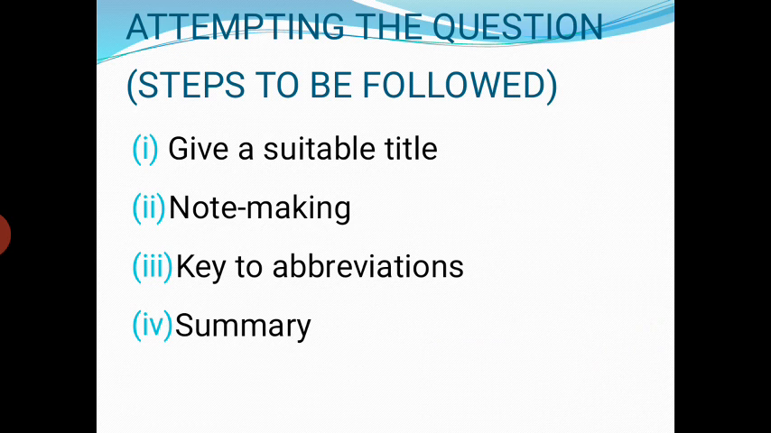Then you have to give the key to abbreviations. In key to abbreviations you will get 1 mark, and then you will summarize the passage. Please adhere to the word limit. The summary is to be given in 80 to 100 words, and for this you will be given 4 marks. So this is how you have to attempt the question. You have to follow all the 4 steps. You will not miss a single step, otherwise you will end up losing very crucial marks.